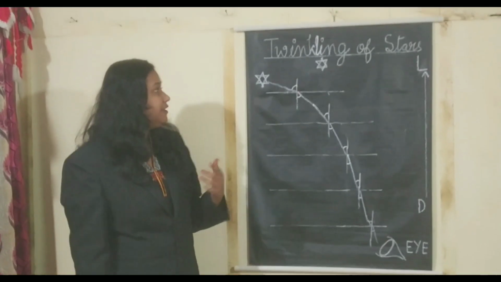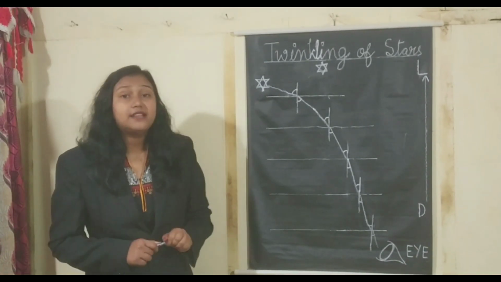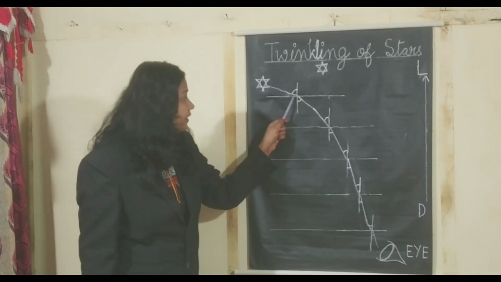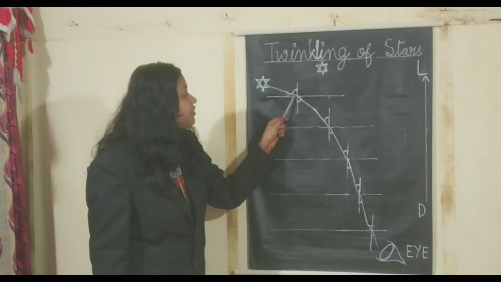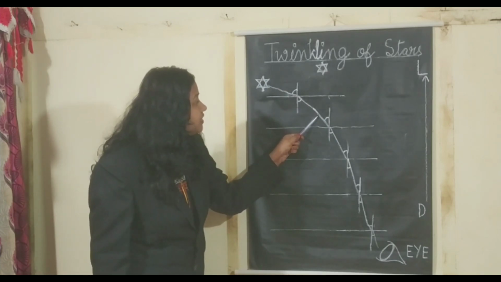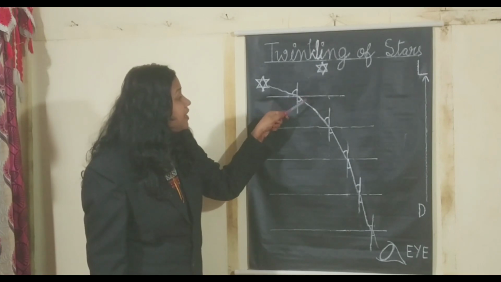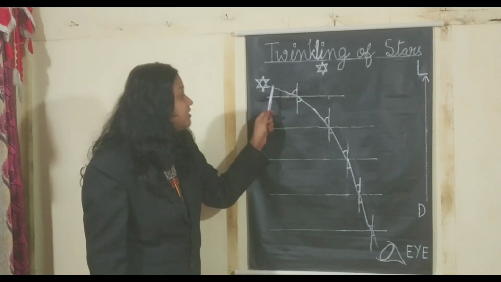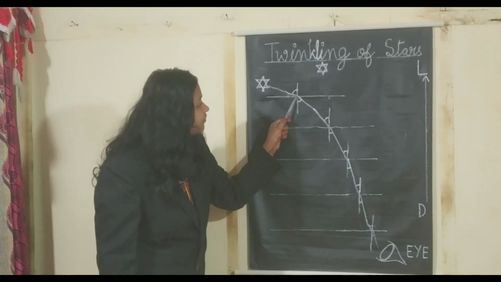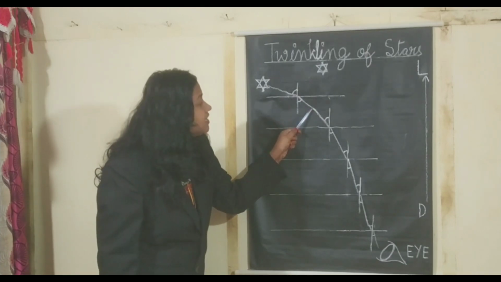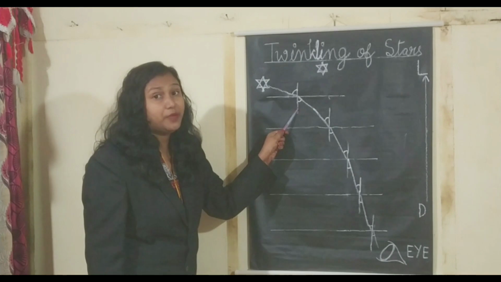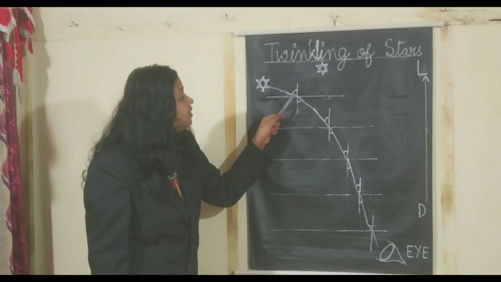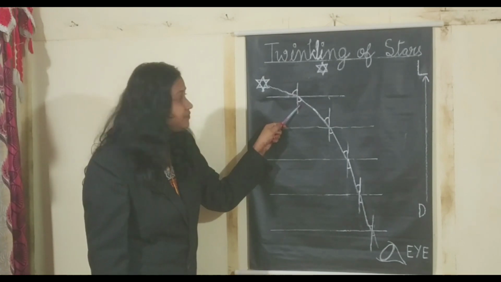Now let us try to understand. We know that stars have their own light. So when a star emits its light and it reaches here and tries to reach another level, this layer is comparatively lighter than this layer. This layer will be denser as compared to this layer. Then we can see that this ray of light, after reaching the next level, tries to bend towards the normal. Where? Towards the normal. You can see this angle is comparatively greater than this angle. You can see it? Yes.